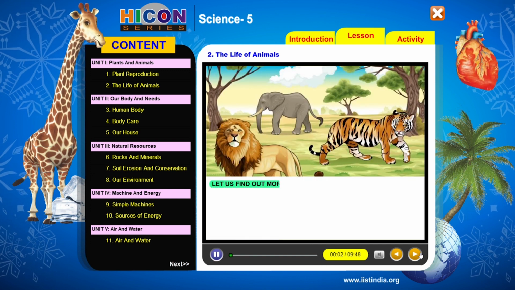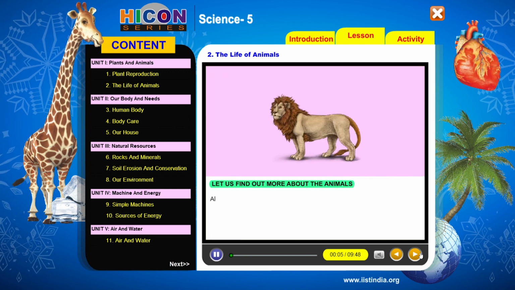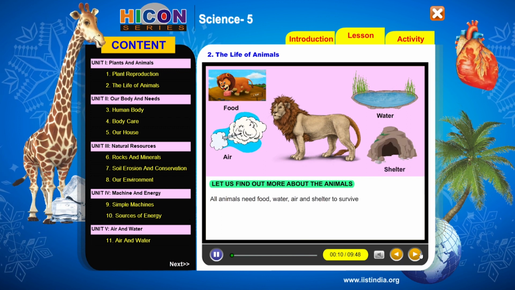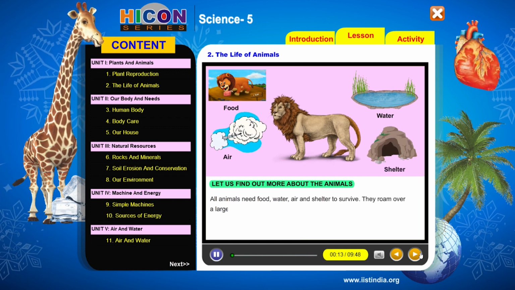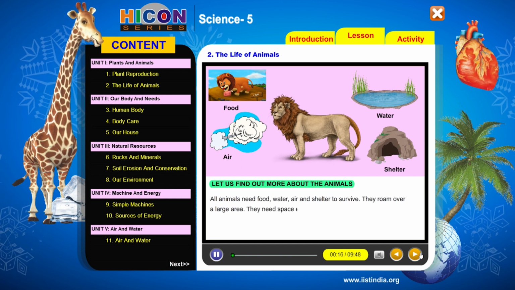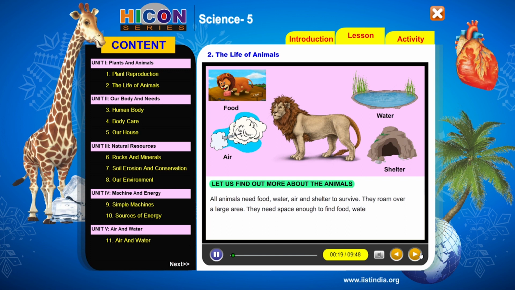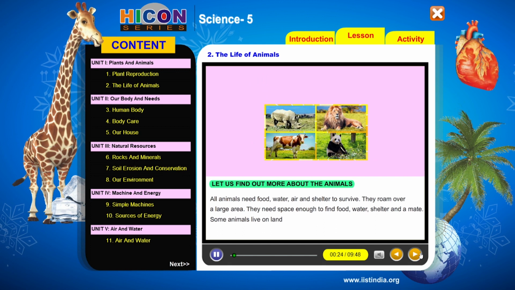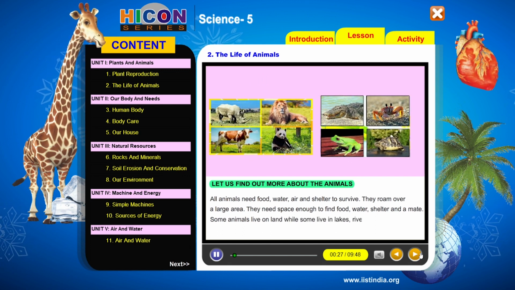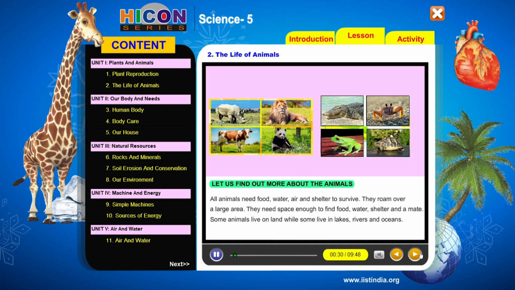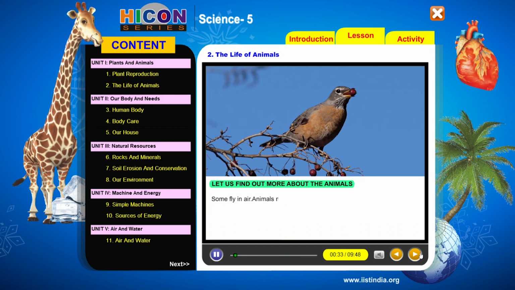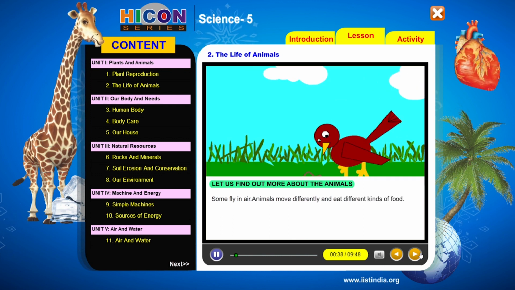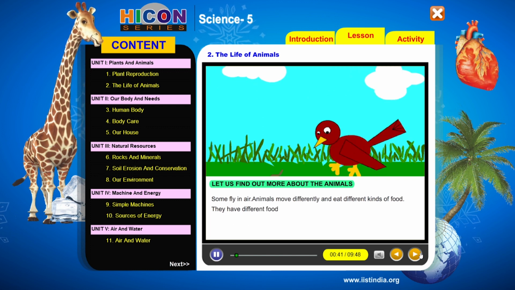Let us find out more about the animals. All animals need food, water, air, and shelter to survive. They roam over a large area. They need space enough to find food, water, shelter, and a mate. Some animals live on land, while some live in lakes, rivers, and oceans. Some fly in air. Animals move differently and eat different kinds of food. They have different food habits.